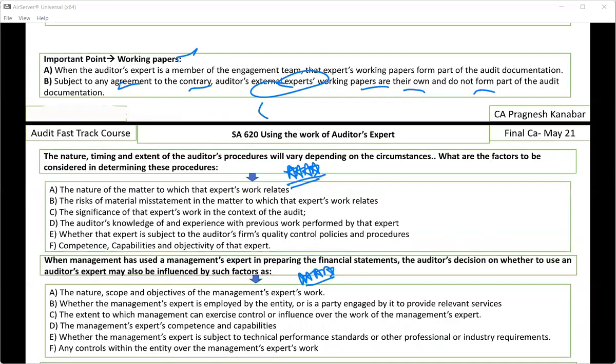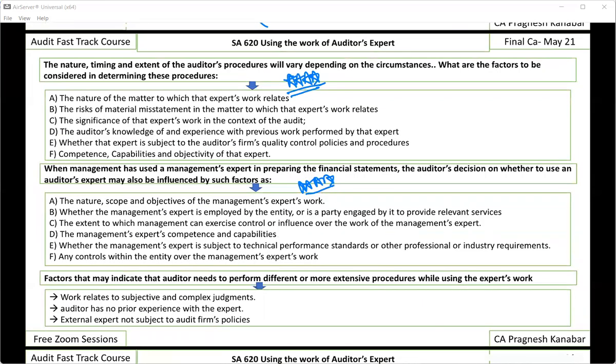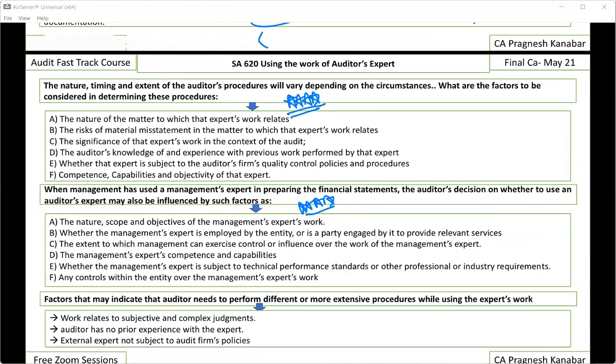All right. Then the important points that they can ask in the question, one of their favorite questions is this: I'm an auditor, I'm going to use the work of an auditor's expert. Now, even after appointing him, how much do I still need to coordinate with him? Will my headache reduce, or do I need to increase my coordination? So the nature, timing, and extent of my procedures will depend upon which factors? Obviously it will depend upon two basic things, which should click automatically even if I don't teach: the competence and capabilities of the expert, and the nature of the matter to which that expert relates.